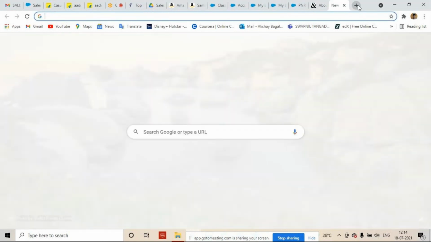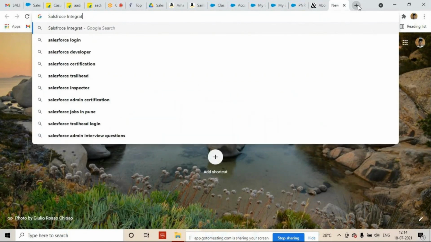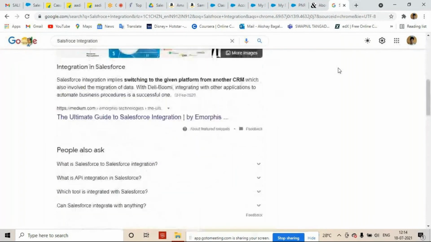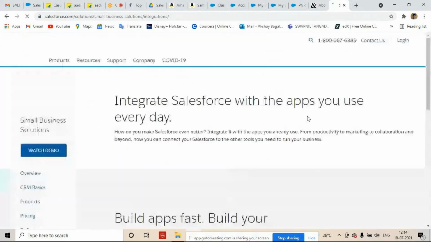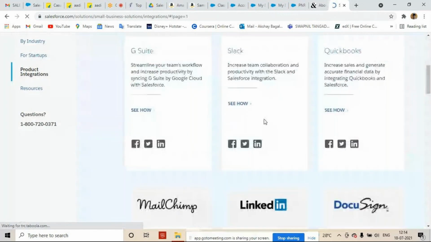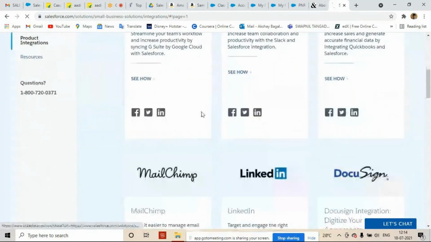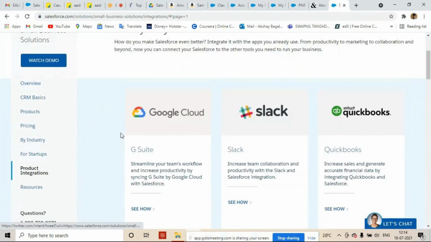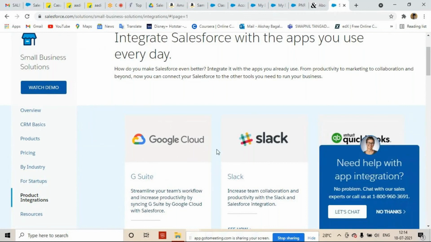You can check Salesforce integration. If you are going to be a developer, you have to go through each and every one. If you want to integrate with others like Google, Slack, LinkedIn, if you want to get data from LinkedIn or Google, first you have to integrate with Google, and for that I need the endpoint URL of Google.